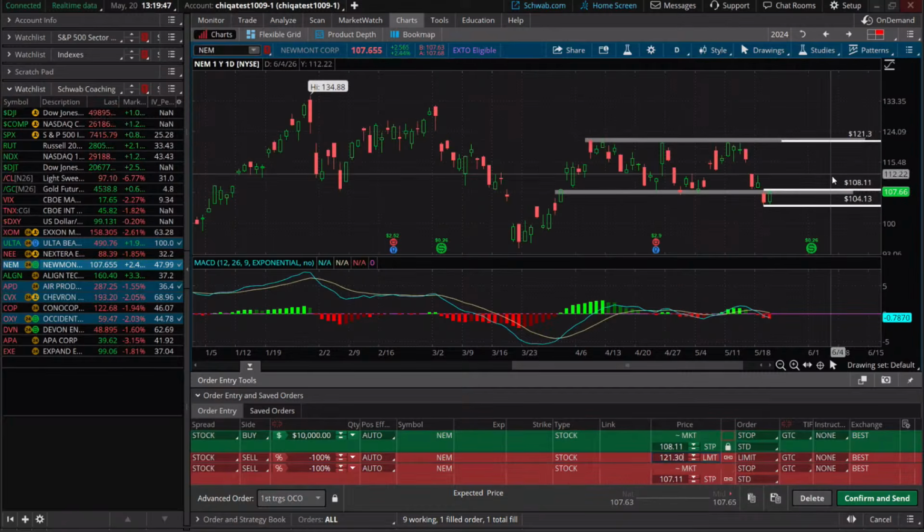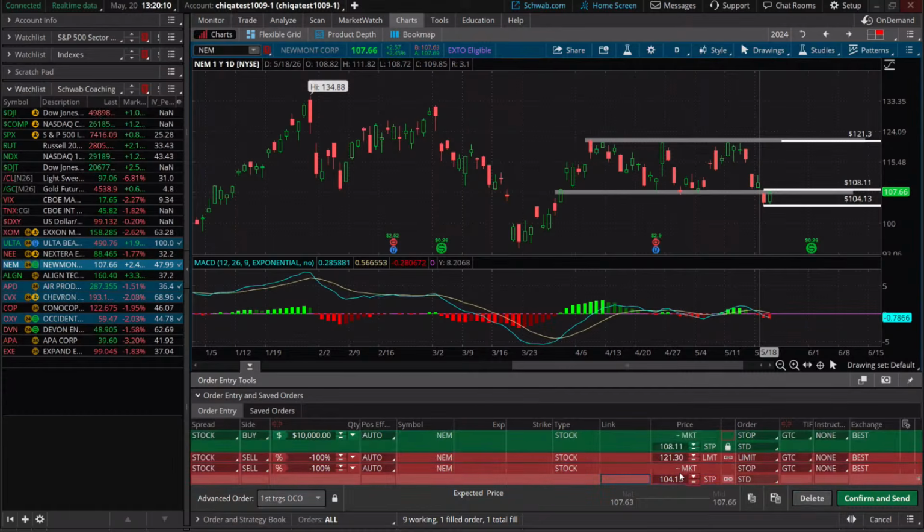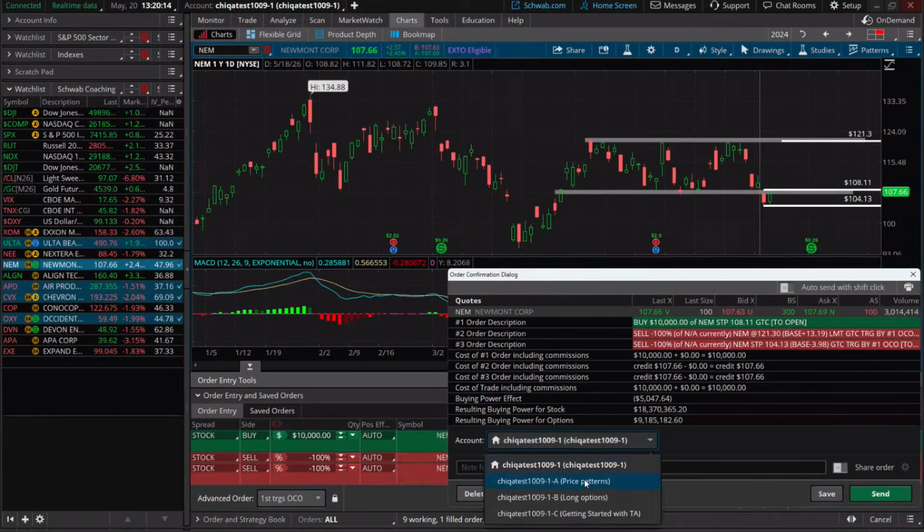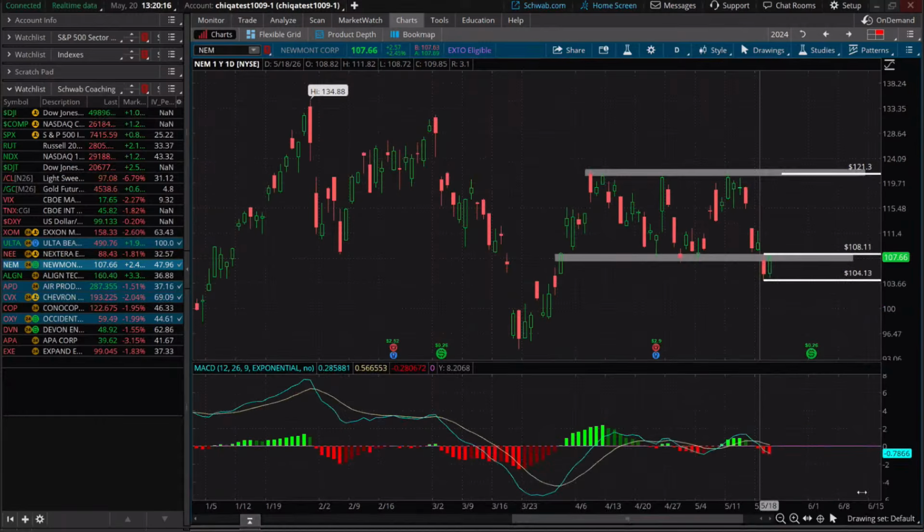Then we can use our downside. We can use the low of that pivot candle as our downside. So we could say 104 would be our downside risk. So 104.13 could be the level that we want to get stopped out at if this does not work in our direction. These are all good till canceled. Again, same risk with the stop order there. We're going to hit confirm and send, and we're going to send this to our price patterns class.